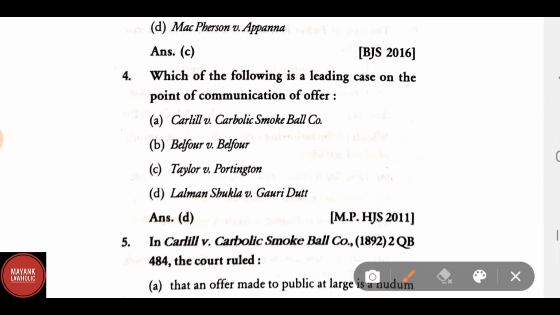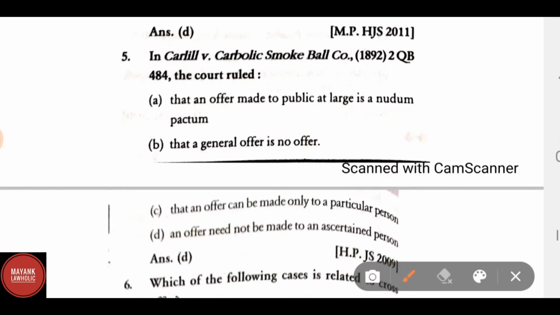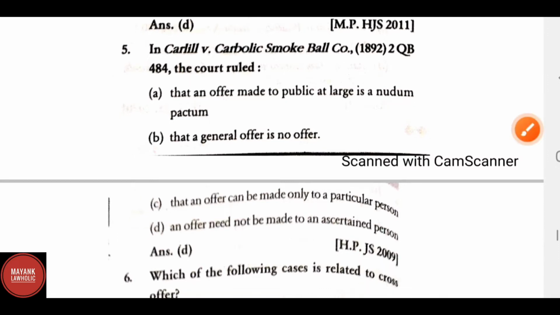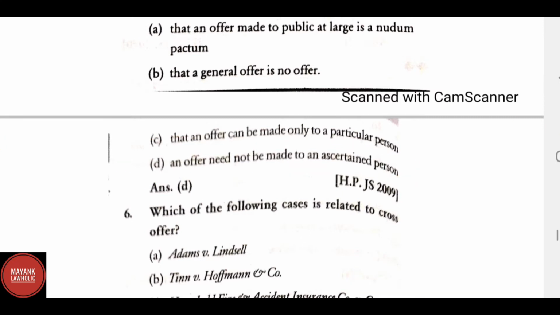Which one of the following is a leading case on the point of communication of offer? Correct answer is Lalman Shukla versus Gauri Datt. In Carlill versus Carbolic Smoke Ball Company, the court ruled A. That an offer made to public at large is nudum pactum. B. That a general offer is no offer. C. That an offer can be made only to a particular person. D. An offer need not be made to an ascertained person. The correct answer for this is D. An offer need not be made to an ascertained person.